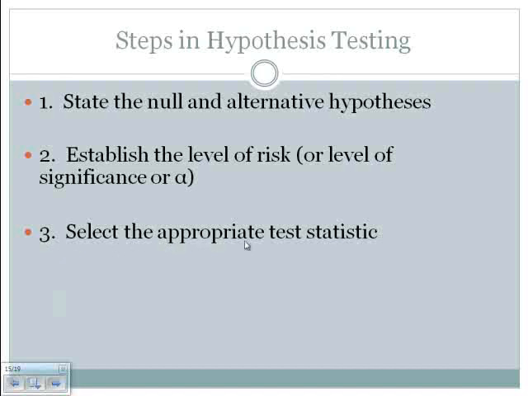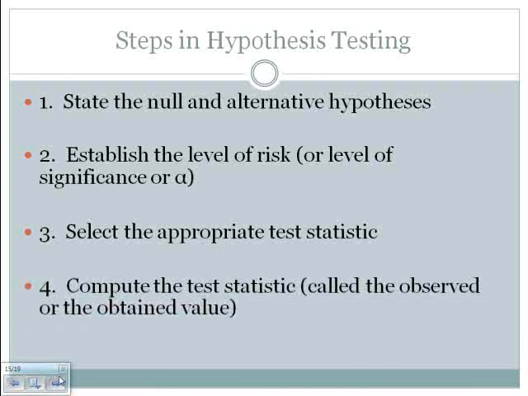Step number 3 is select the appropriate test statistic. In this class, we're going to be talking about only t-tests, and there's going to be 2 different types of tests. But if you continue your graduate career, there's all sorts of statistical tests that you might use here. And so selecting the appropriate test statistic is step 3. Step 4 is actually doing the math. So compute the test statistic, also called the observed or the obtained value.